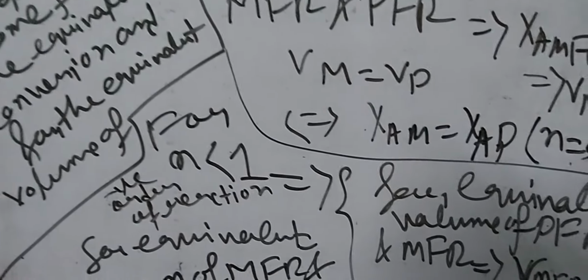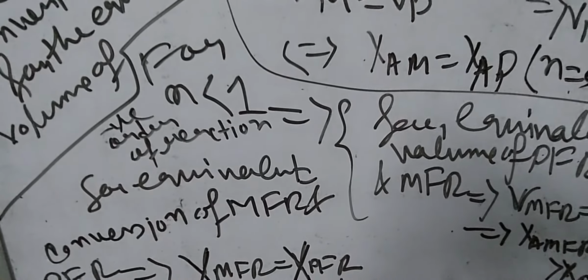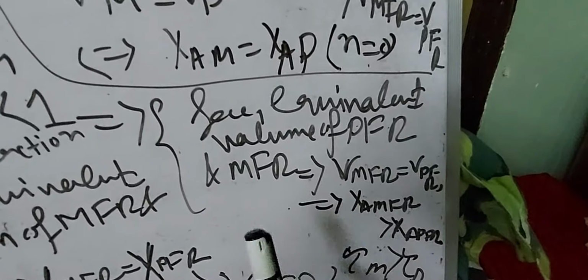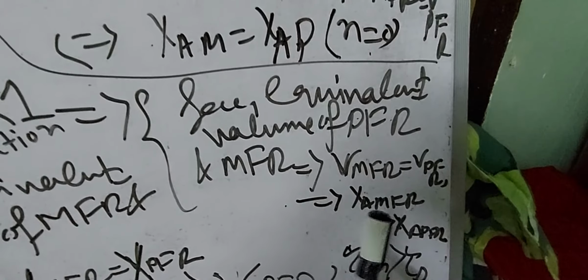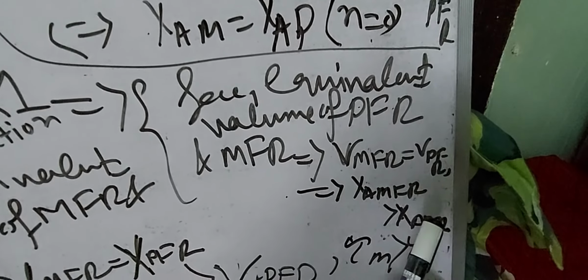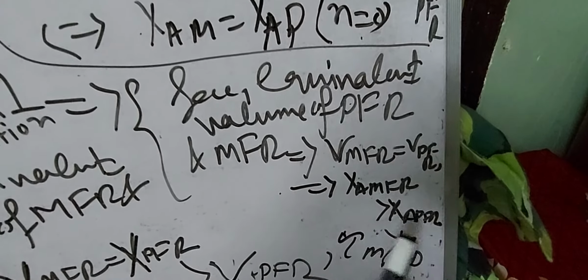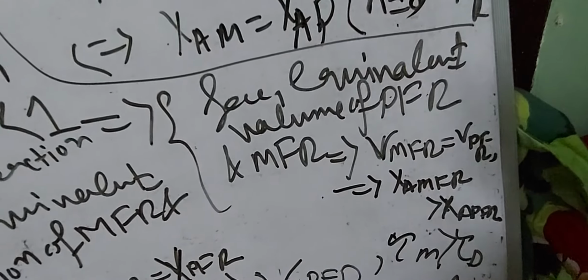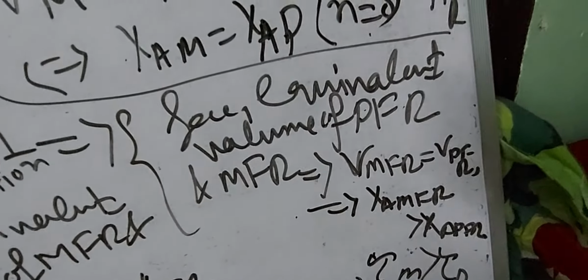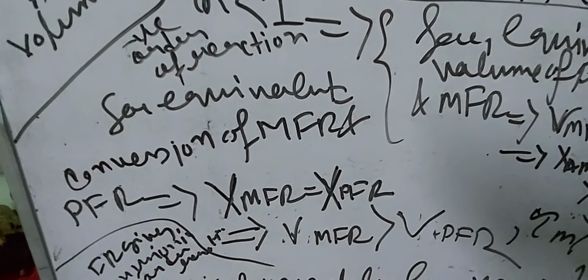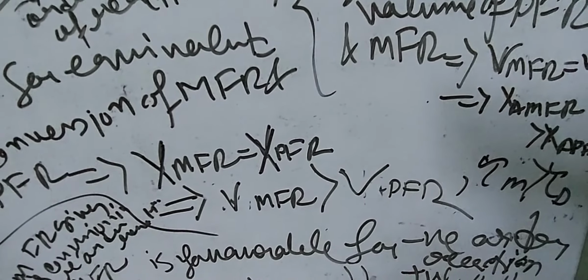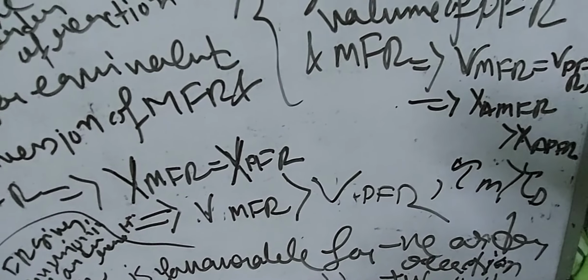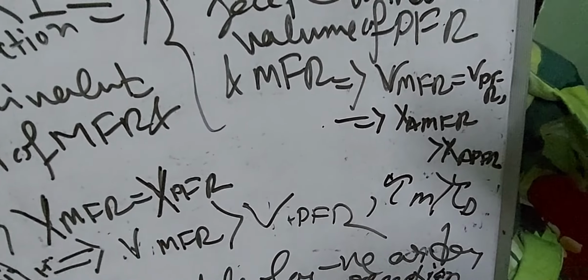For n less than 1, meaning a negative order reaction, for equivalent volume of PFR and MFR, V MFR equals V PFR, that means X MFR is greater than XA PFR. MFR will give more conversion than PFR. For equivalent conversion, X MFR equals X PFR, that means the volume of MFR will be greater than the volume of PFR, so tau of M will be greater than tau of P.